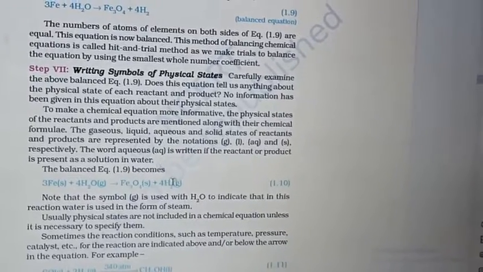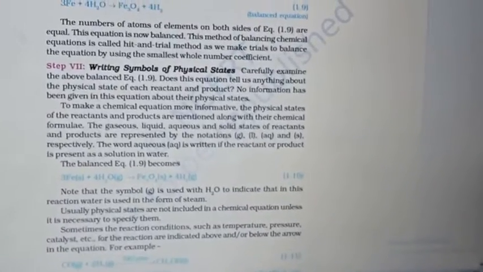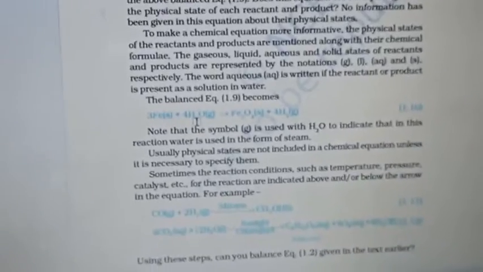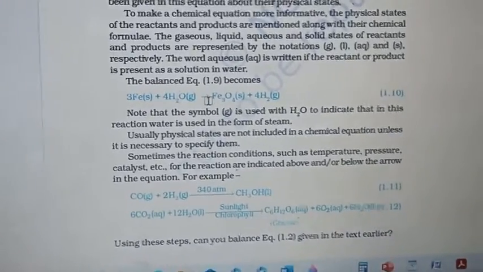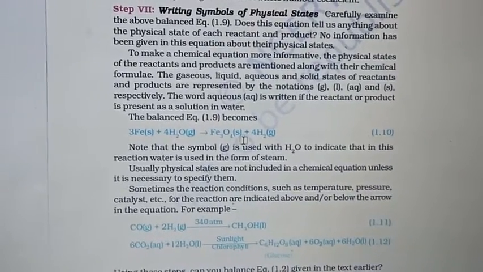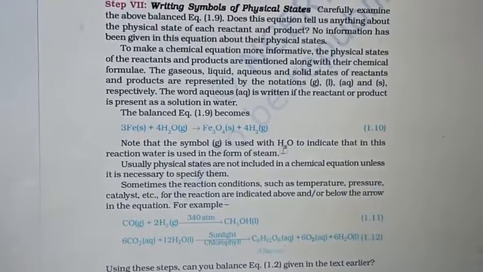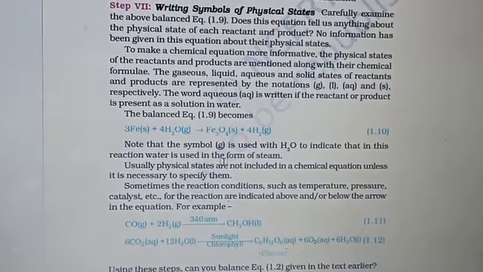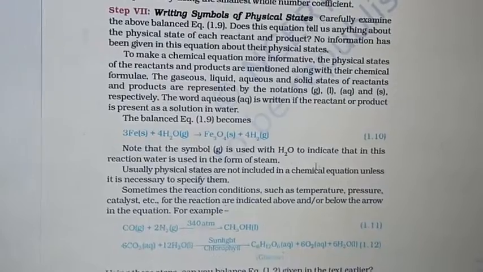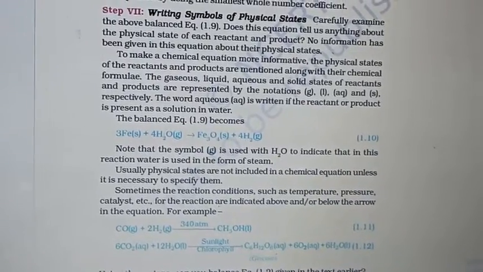So after providing the physical state in the boxes, now we rewrite equation 1.103: Fe solid plus 4H2. Here Fe3O4 is a solid and 4H2 is in the gaseous state. So note the symbol g is used with H2O to indicate that the water is used in the form of steam. So here it is gas. Gas means H2O is in gaseous form, which means we have taken hot water as vapor.